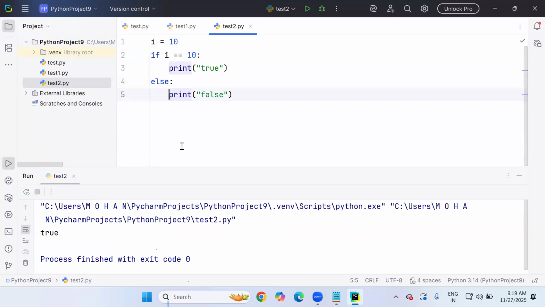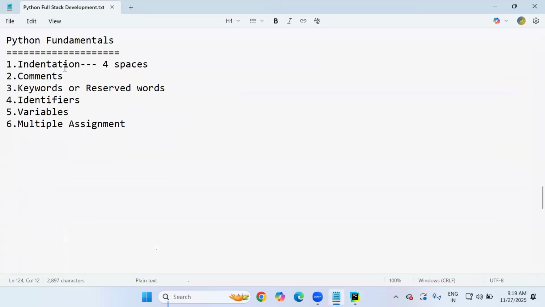This is one of the most important fundamental concepts you must know. Otherwise, you will get confused while handling loops, if conditions, else conditions like that. We use indentation only for a block of code. If there is no block, normally you can write all lines at the same level. Like if block, else block, for loop block, while loop block, function block, class block. Any block of code, you can consider indentation of 4 spaces.